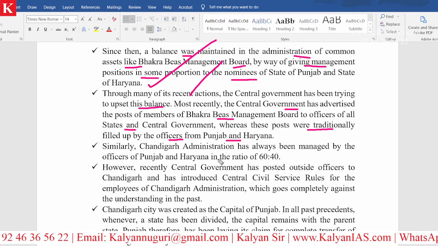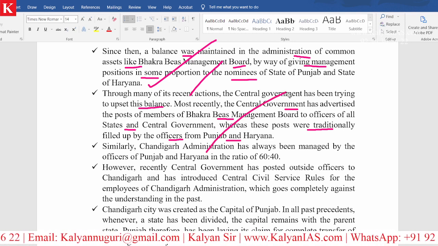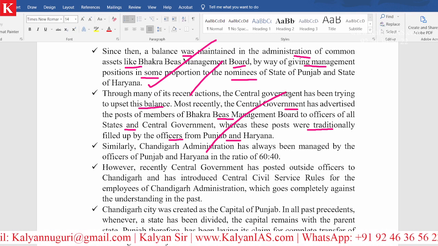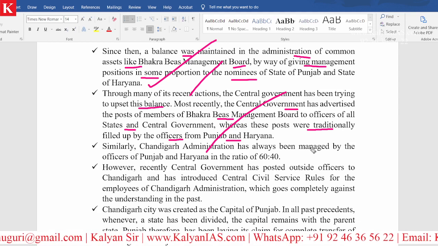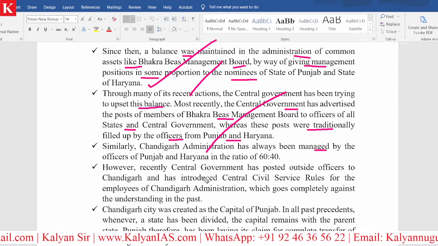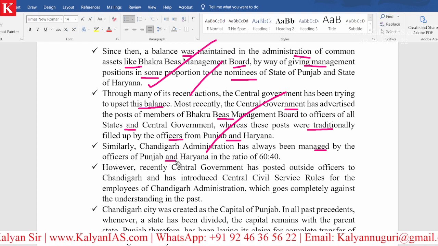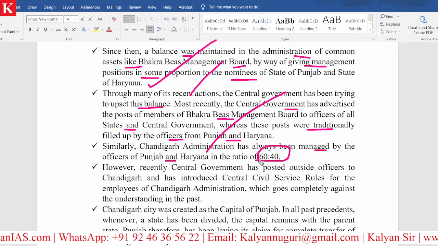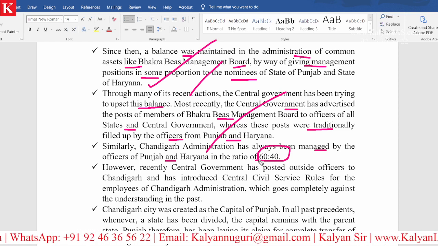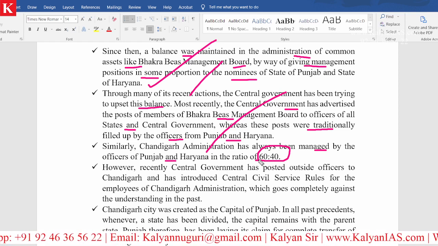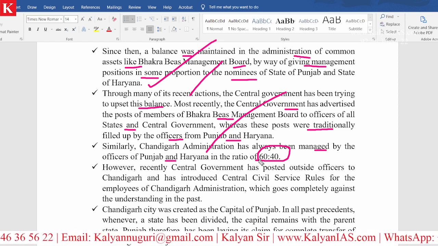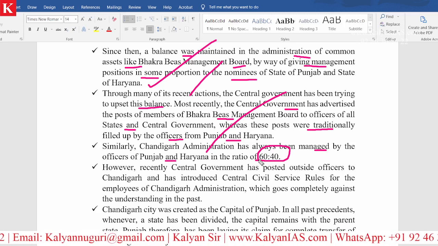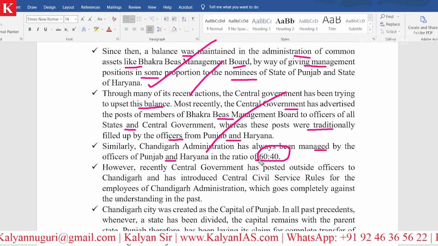In a similar manner, when it comes to Chandigarh Union Territory, the Chandigarh administration has always been managed by the officers of Punjab and Haryana in the ratio of 60:40. What is 60:40? 60 percent is from Punjab and 40 percent is from Haryana.